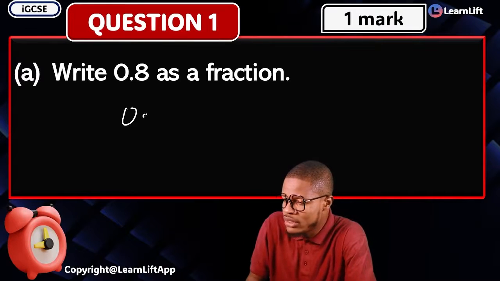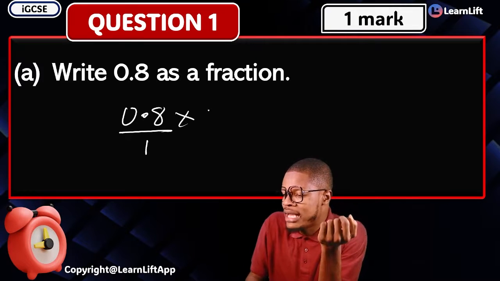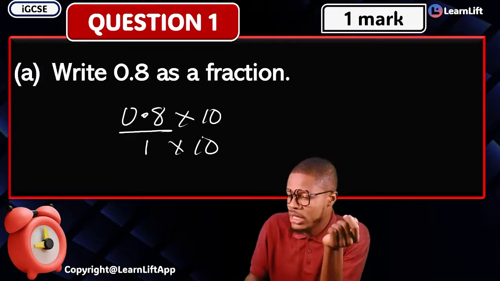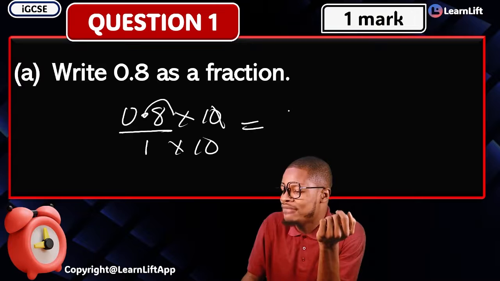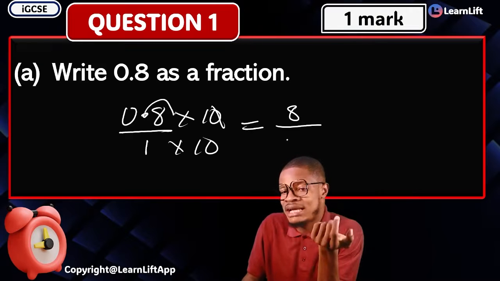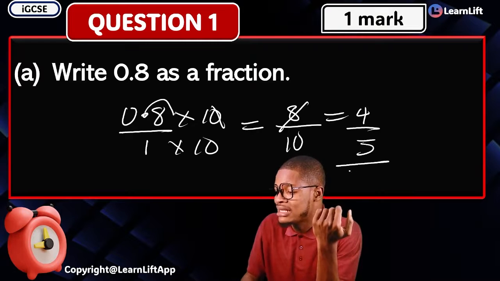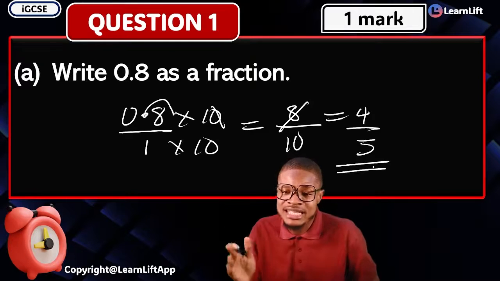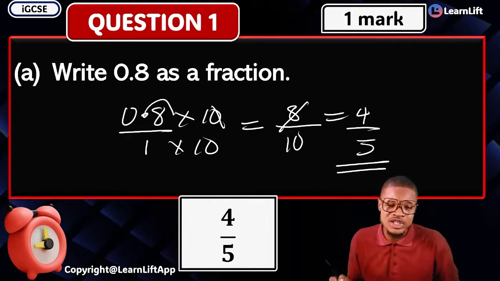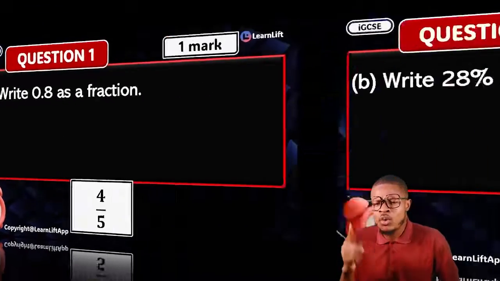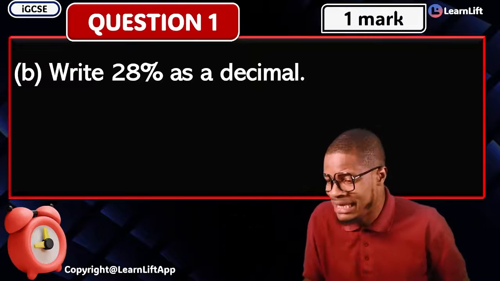Now, how do I write 0.8 as a fraction? Very simple. 0.8 divided by 1. Multiply here by 10, multiply here by 10, right? So what will happen? The 0 will come and take out this decimal from here. And then what am I going to have? That's 8 times 1, that's 8, all over 1 times 10, which is 10. And if you reduce this, what are you going to have? 4 all over 5. That's the answer. So the only thing expected of you to write as the answer is just 4 over 5. And you are out of there. That's your question 1A.